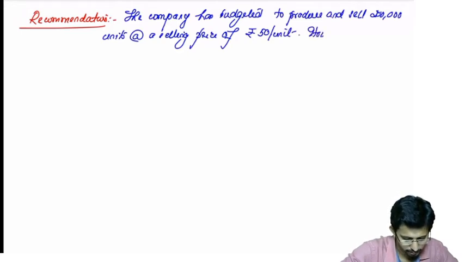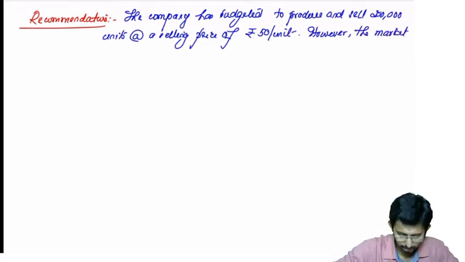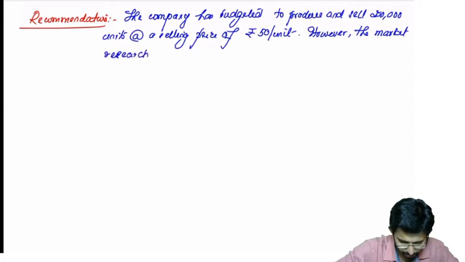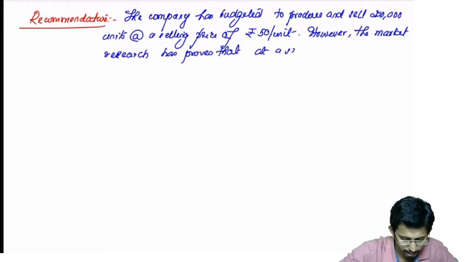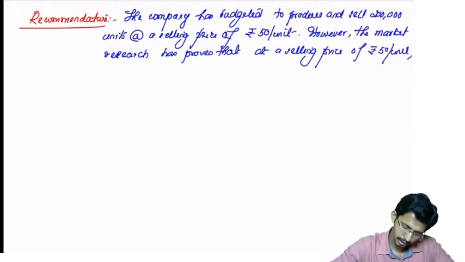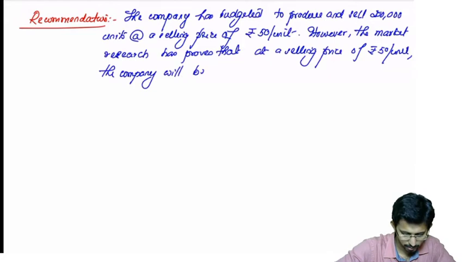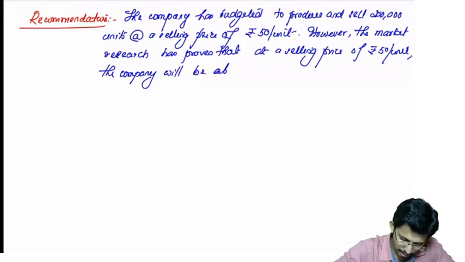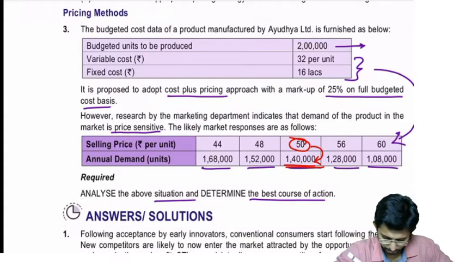However, the market research has proven that at a selling price of rupees 50 per unit, the company will be able to sell only how much?